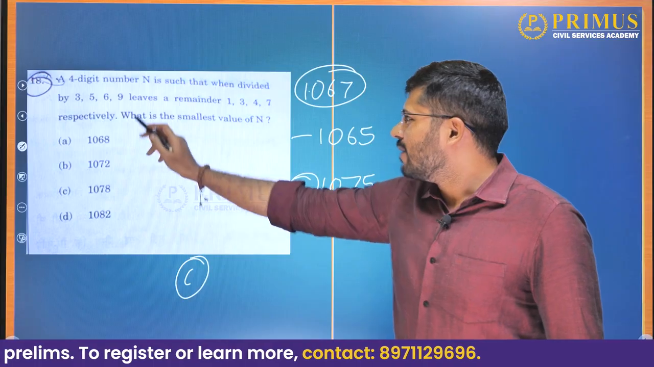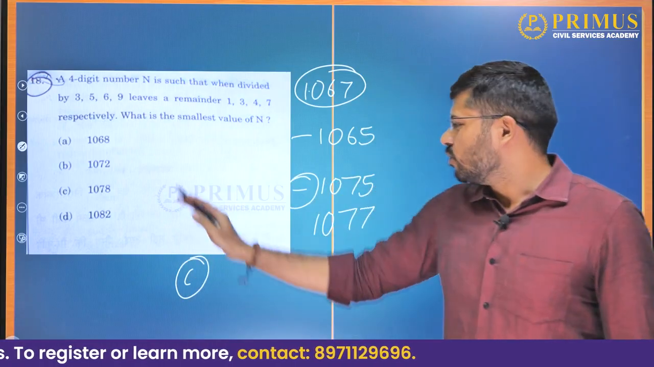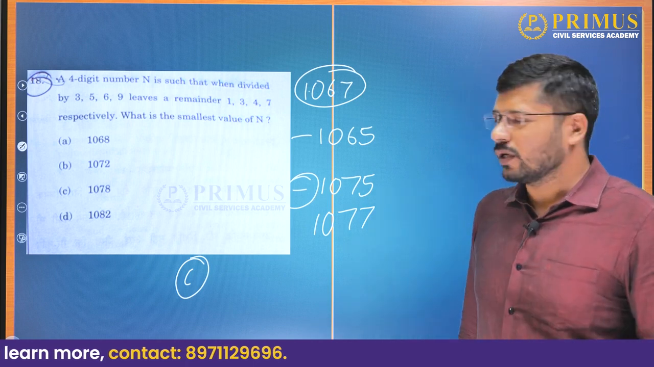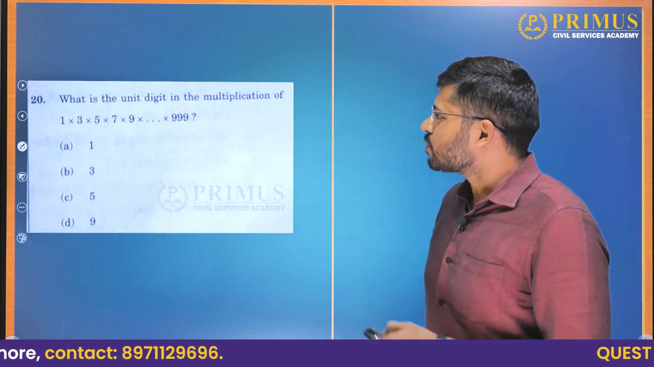We need not check other options, and we need not check 6 and 9. We can directly mark option C, 1078 as our answer. Okay, we'll go to the next question now.